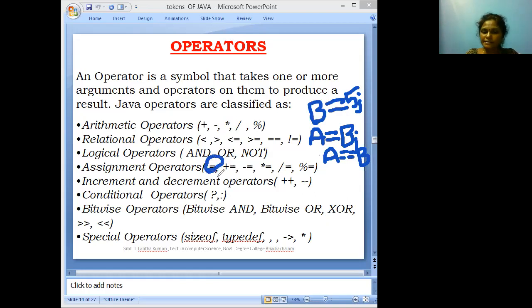The assignment statement also has some special operators. What are those? Plus assigns to, minus assigns to, asterisk assigns to, slash assigns to, modulo assigns to.